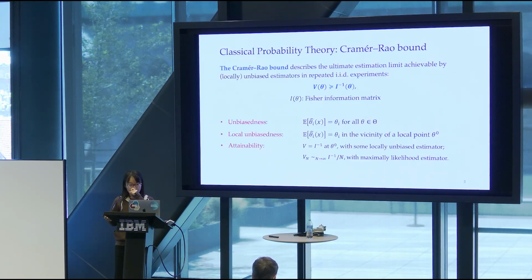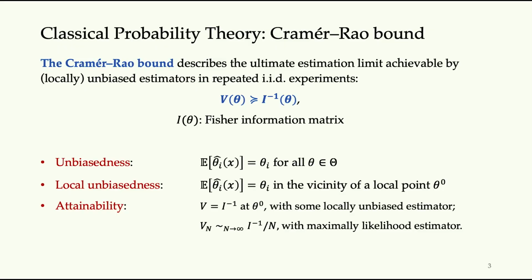So there's a famous bound called the Cramer bound in classical probability theory. It actually puts a lower bound on this mean square error matrix. It describes the ultimate estimation limit achievable by locally unbiased estimators in those types of IID experiments. So the lower bound is pretty simple. It simply says V, the mean square error matrix, is lower bounded by the inverse of the Fisher information matrix, which is a function of this probability distribution.